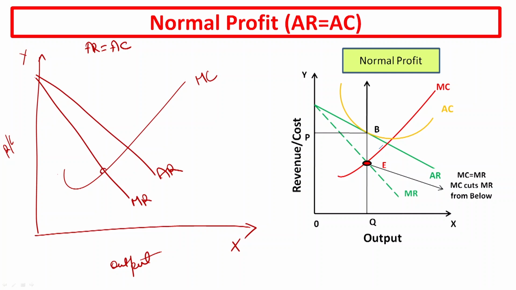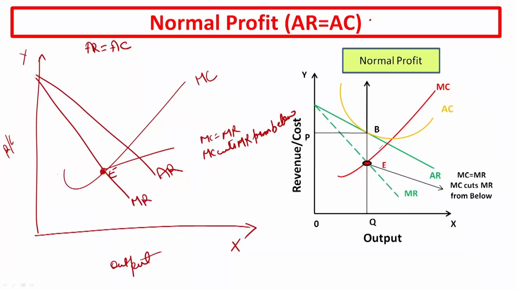So, this is your equilibrium point, because at this point both MC is equal to MR and MC cuts MR from below.